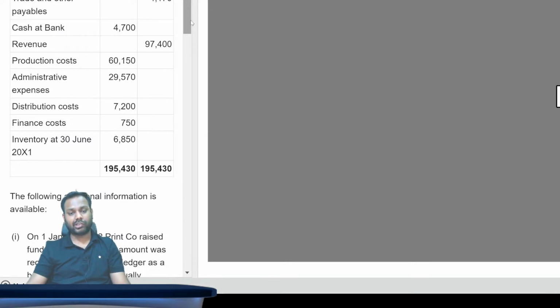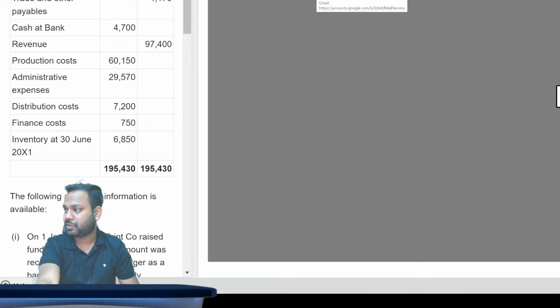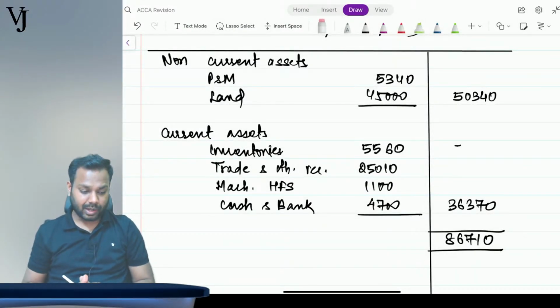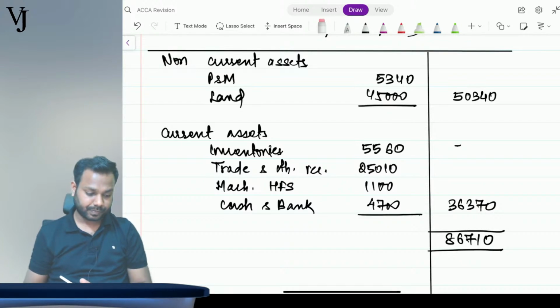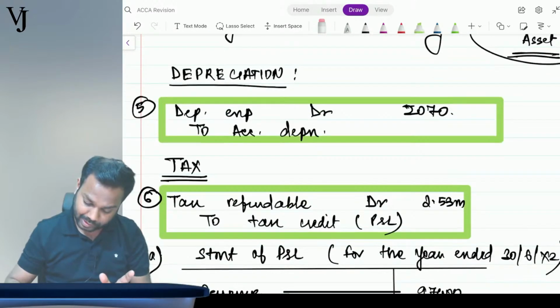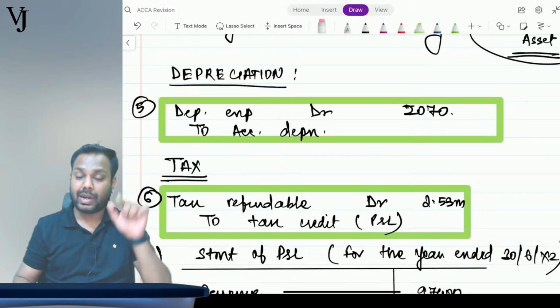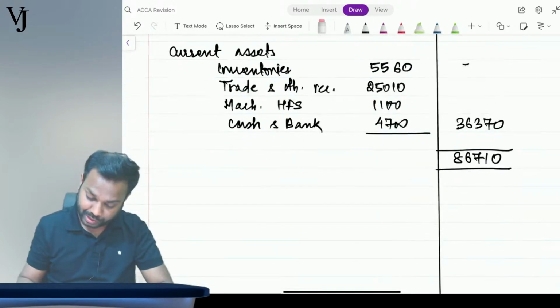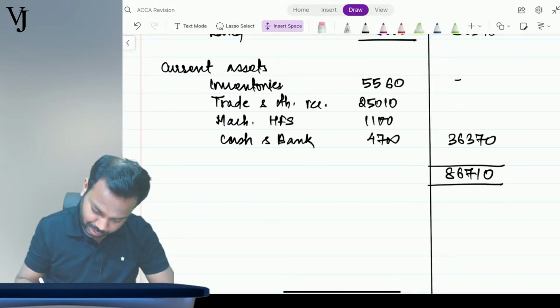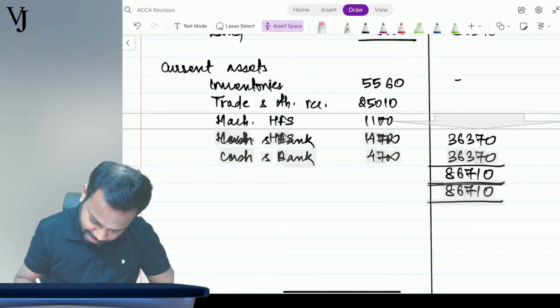Can you please check all the adjustments are given properly or not? Okay, I'll present my screen. Can you please ensure all the adjustments are coming up properly here or not? Is there any asset to be recorded? Let's see the entries. Okay, tax refundable is also an asset. We have to show it here. Tax refundable also we need to show, and I'll show it just after trade and other receivables.